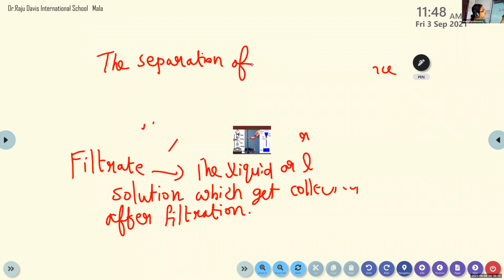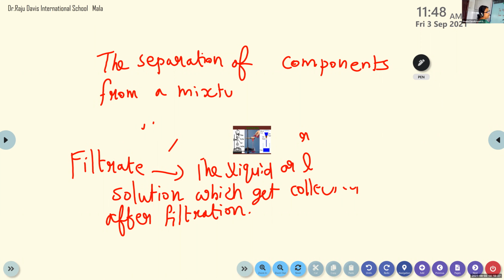So it is the separation of components from a mixture, in brackets, solid plus liquid. That is known as filtration.